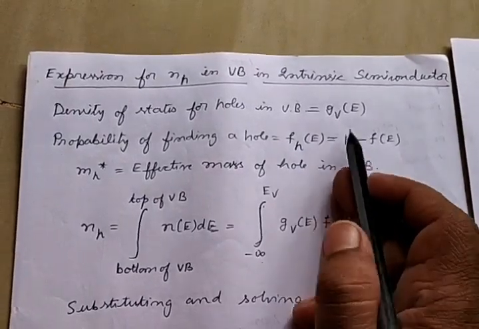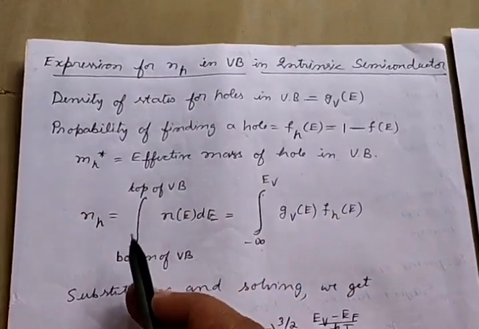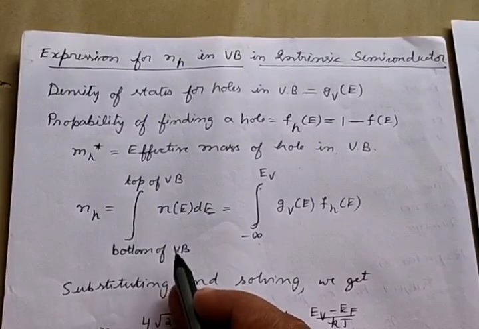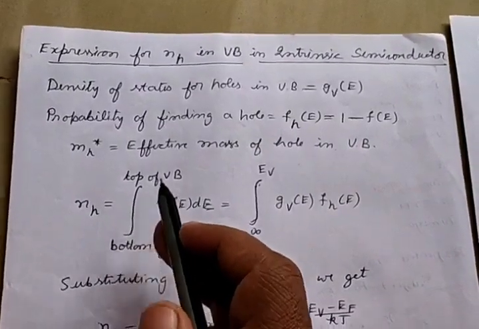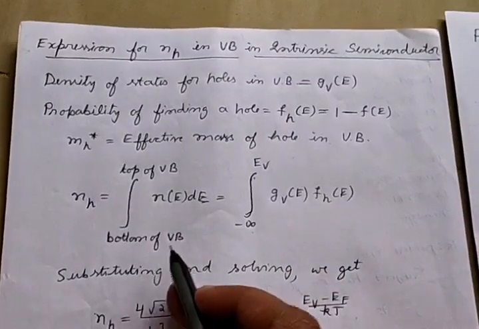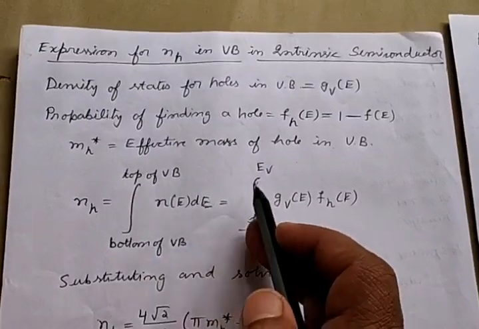So substitute now these two in finding the hole concentration. So hole concentration is found out over the valence band from the bottom of valence band to the top of valence band of n of E dE. That means bottom of valence band we take it as negative infinity, top of valence band is Ev.